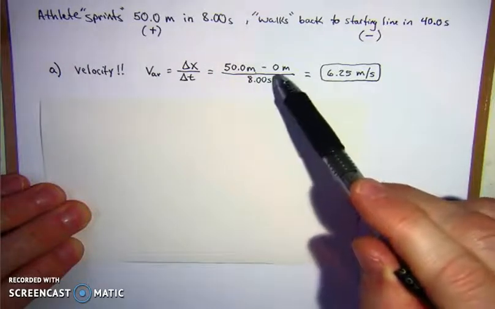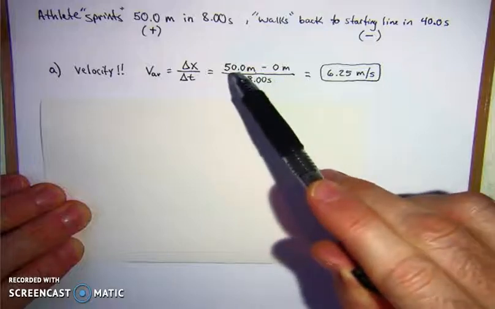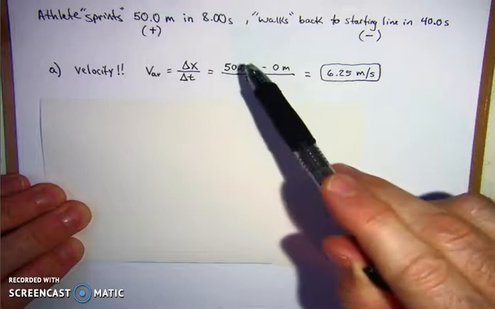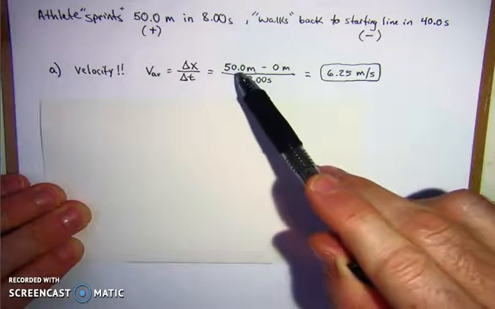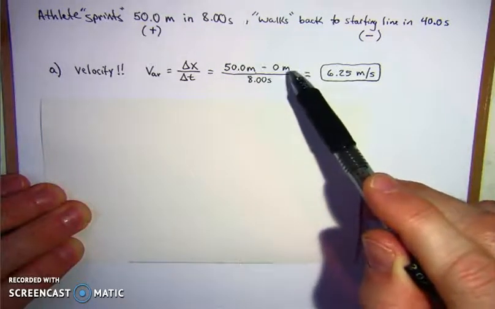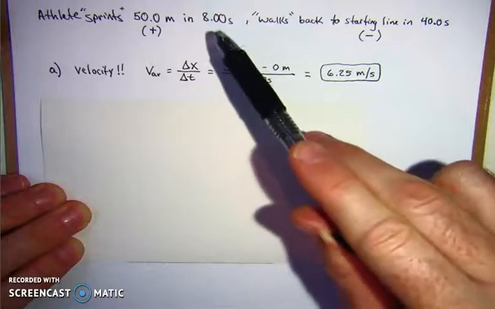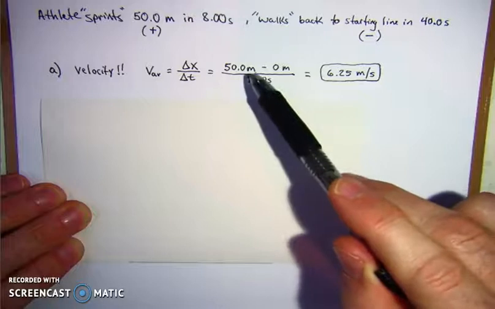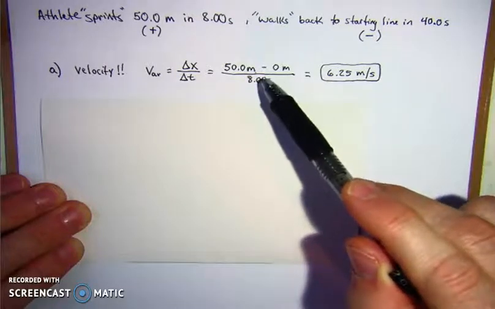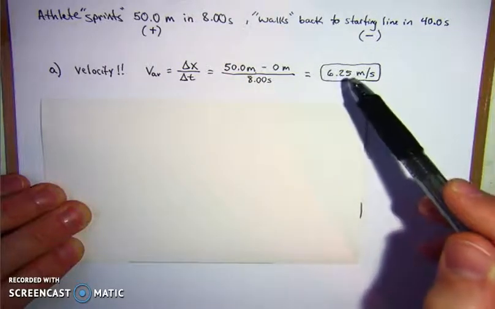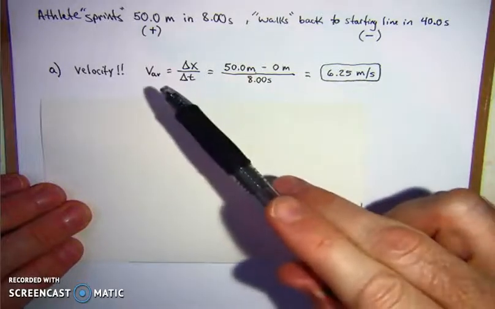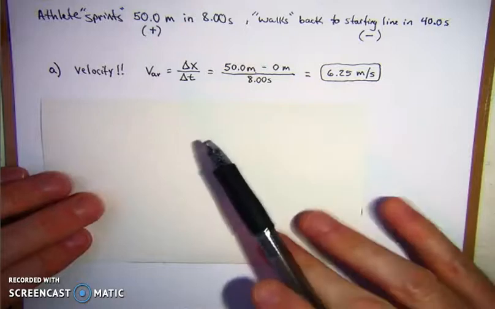Initially, he was at the 0 meter mark. His final position, where he stopped, was 50 meters down the track. So final position, 50 meters, minus initial position, 0 meters, divided by the total time of his run, which was 8 seconds. 50 meters divided by 8 seconds comes to 6.25 meters per second. So that is the velocity of the sprint.